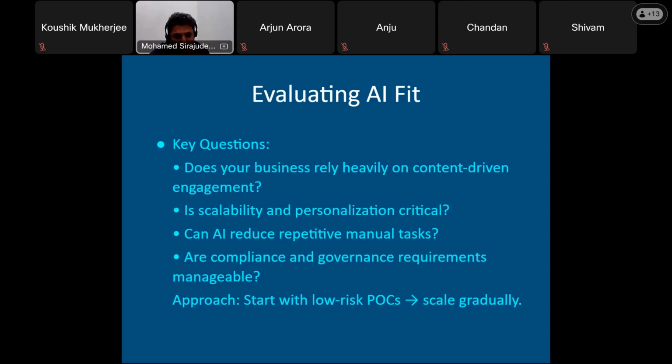As for how the approach should be, let me give an overview. First we analyze and start with a low-risk POC, then scale gradually, not rapidly. This world never ends; it is a day-by-day, month-by-month, year-by-year process. As we scale gradually, we get some ideas and pinpoint where we can make changes and where we can provide value. That's why my approach is to start with low-risk POCs, then analyze, and then scale gradually.